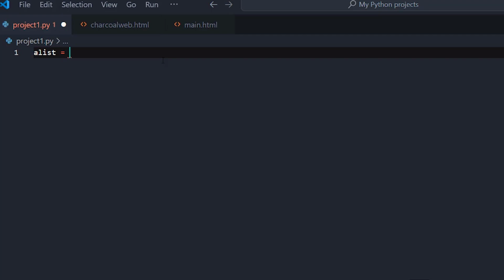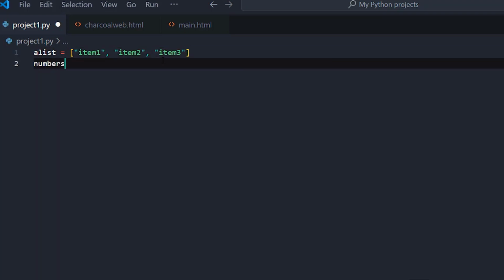a_list: item 1, item 2, item 3. Numbers, now this is a tuple: item 4, item 5.